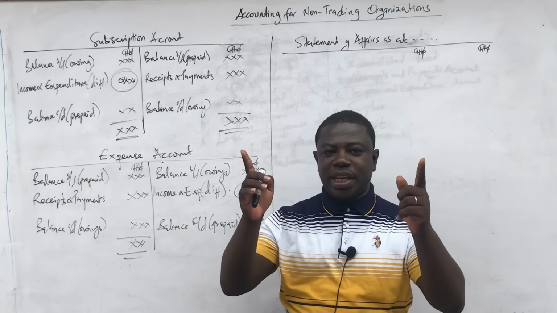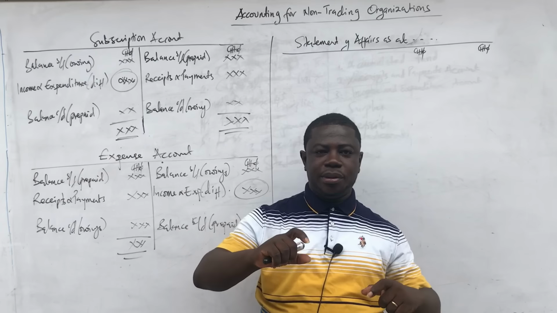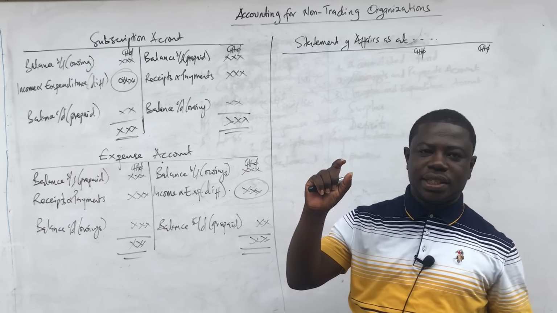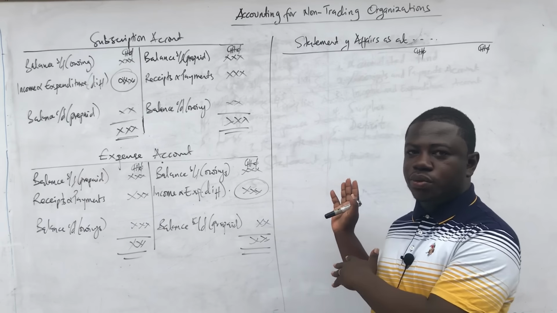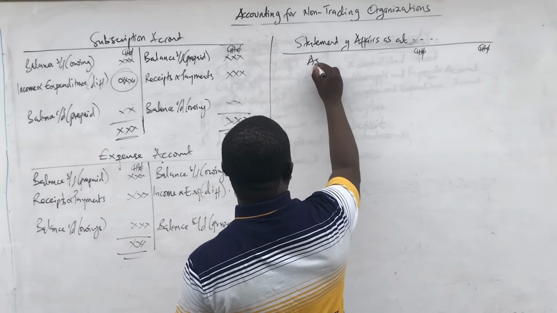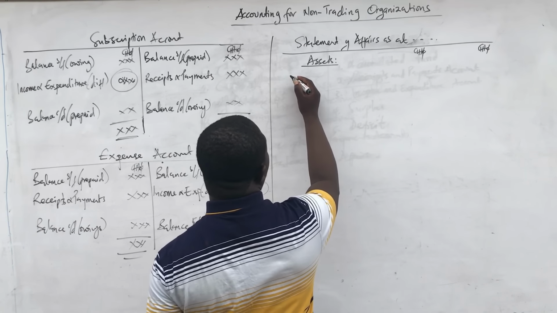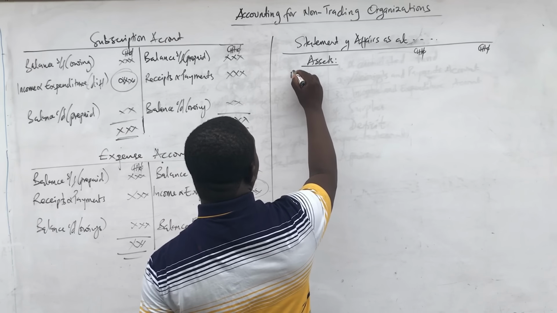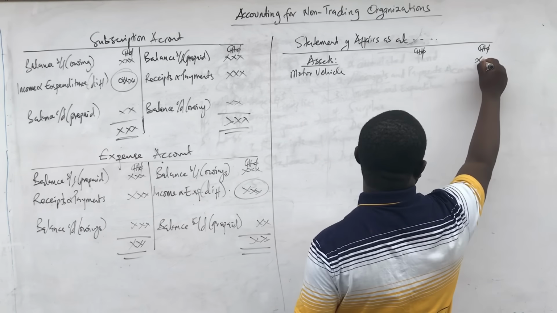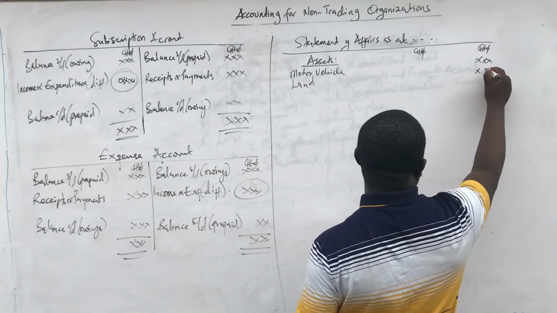However, the mentality here is just the accounting equation. List your assets, list your liabilities, add them up each. Take your total liabilities from your total assets and you have your capital, in which case we are going to call it accumulated fund. And so we'll start with your assets, and the assets value will come. So let's say you have some non-current assets like motor vehicle, they will come first. Let's say you have land, that will also come.